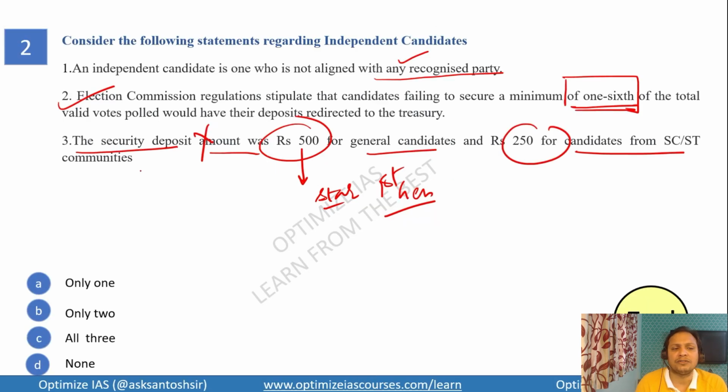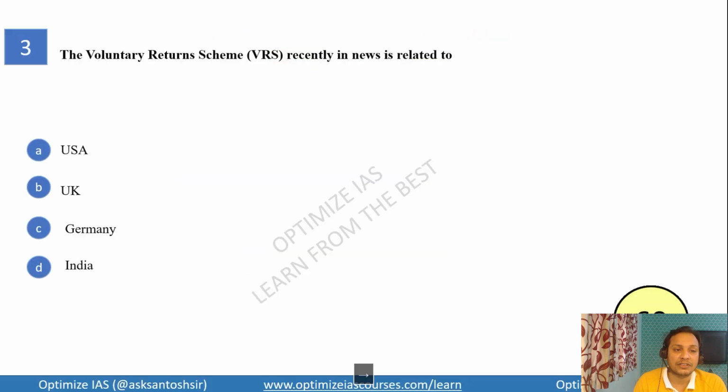Generally, if you see factual statements, statements where a lot of facts are there, generally they are incorrect. So the answer is only 2. Let us now see the third question, guys.